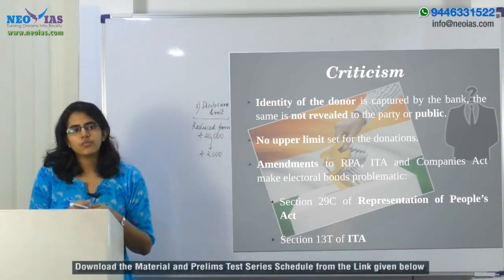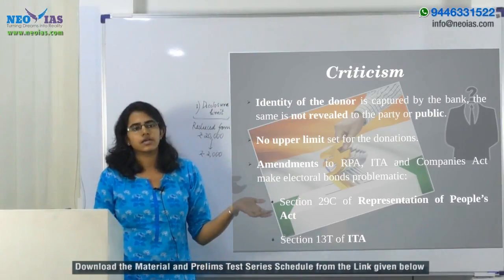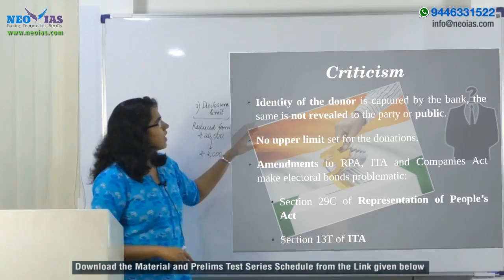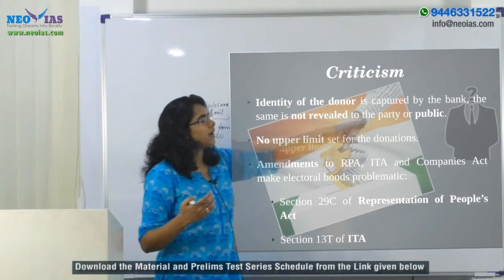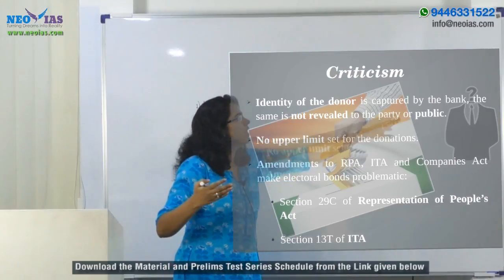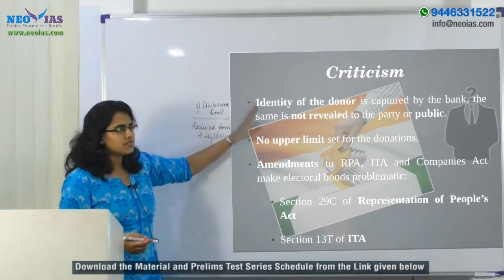But in effect, it is the public who will be unaware of these particular transactions. So that is the first criticism that has been raised. That is, the identity will not be revealed to the party, which is a criticism, but that can be resolved, but the public will remain unaware of all these transactions. So that's the first thing.